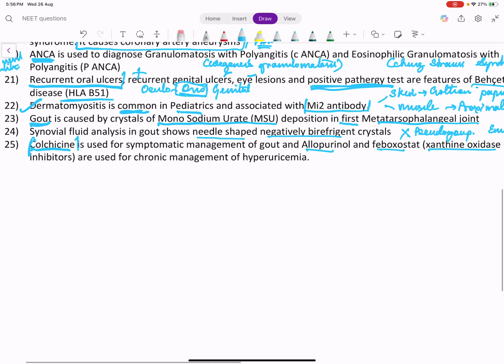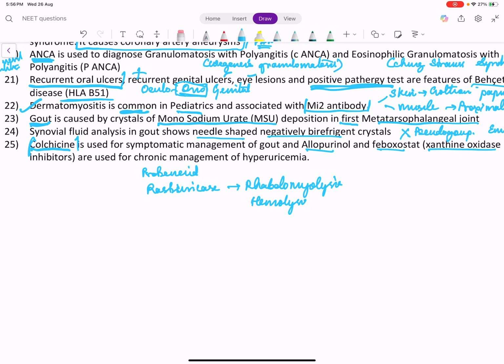Also we have other drugs like probenecid, which excretes uric acid, and we have some uricase enzymes, rasburicase, which are used especially in uric acid emergencies like rhabdomyolysis, hemolysis or tumor lysis. In these conditions, when cells go for lysis, the intracellular uric acid gets excreted. So to remove this excess amount of uric acid, we use rasburicase.